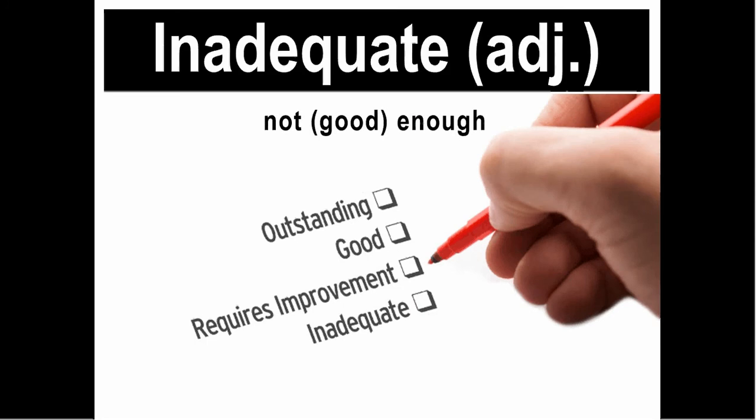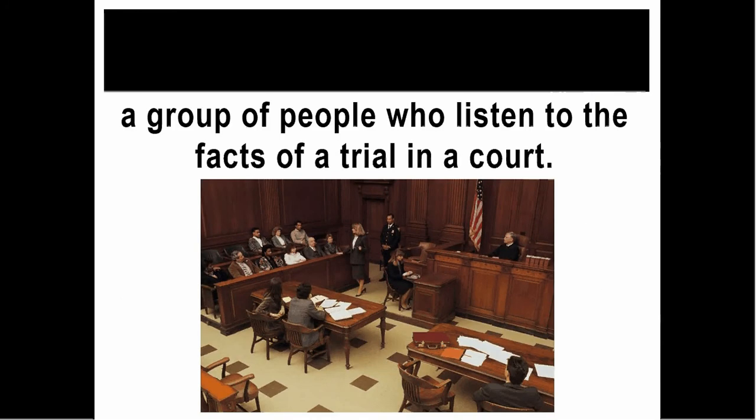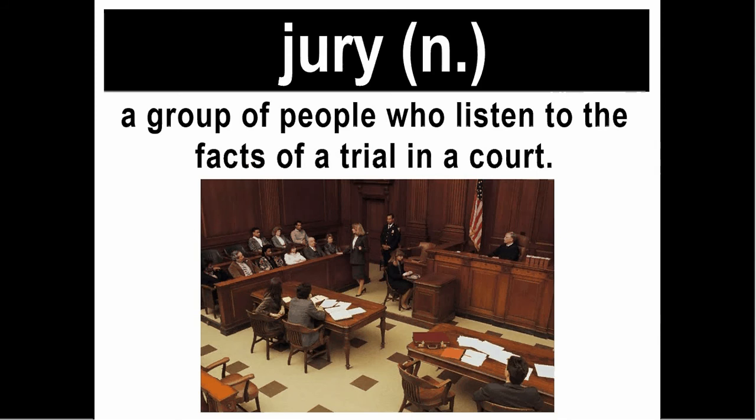Then we have the word inadequate. Again, inadequate. It's an adjective which simply means not good enough. For example, we say, this work is extremely inadequate. You'll have to do it again. Then, jury. Again, jury. What does it mean? The jury are a group of people who listen to the facts of a trial in a court. And finally, they sentence the criminal or the defendant.